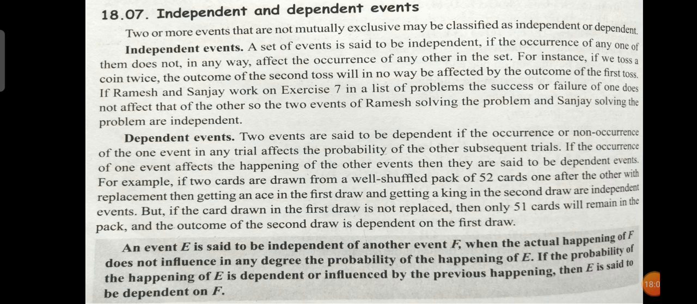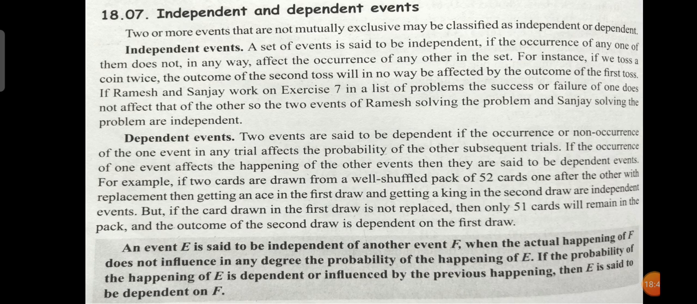And dependent means two events are said to be dependent if the occurrence or non-occurrence of the event in any trial affects the probability of other subsequent trials. That is, if the event has occurred or not occurred, it affects the probability of the subsequent trials. So if the occurrence of one event affects the happening of another, it is said to be a dependent event.